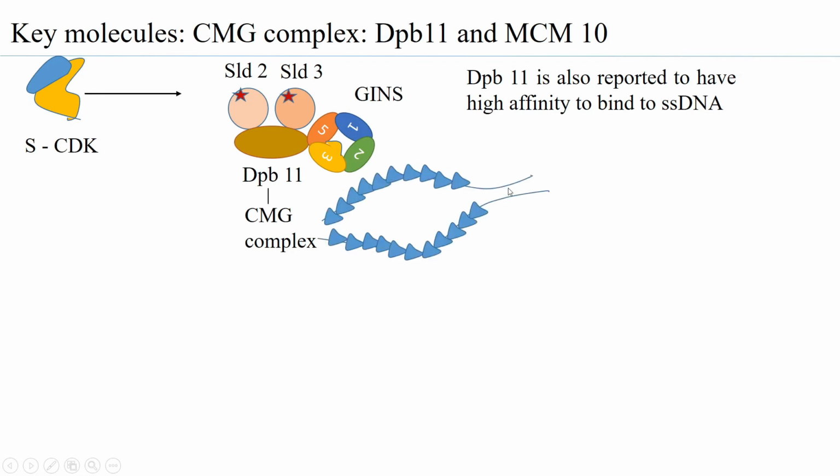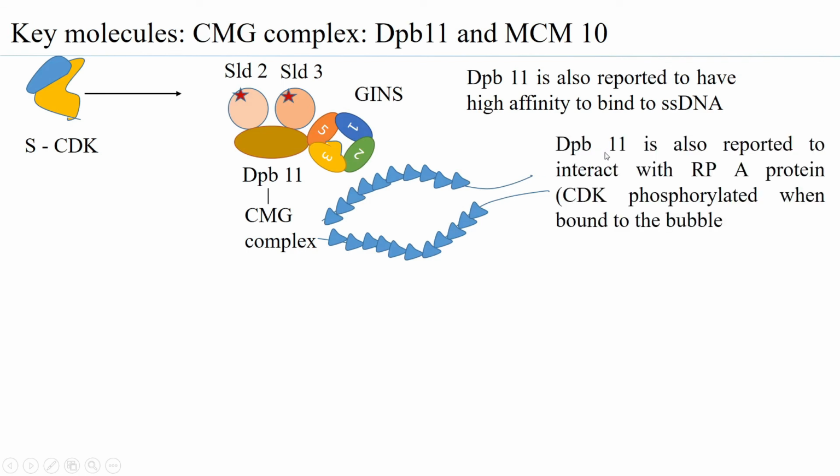Now, interestingly, the single strands, the bubble that forms and the single strands that are created, are immediately bound by a protein called RPA. And RPA, replication protein A, is equivalent to single-stranded binding proteins in the prokaryotes.